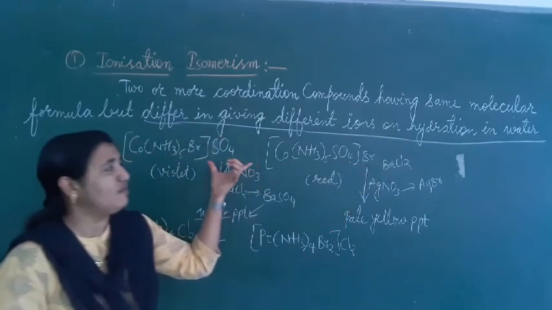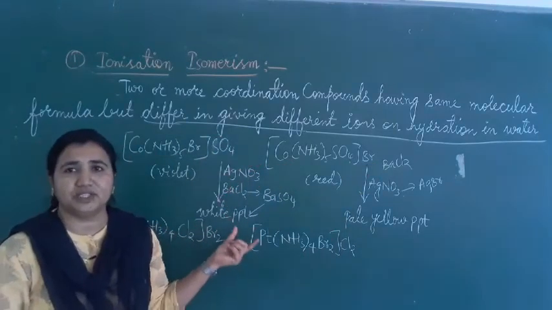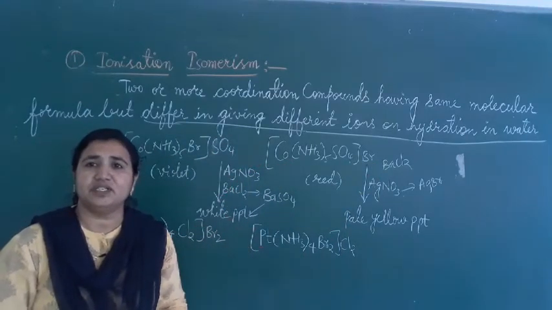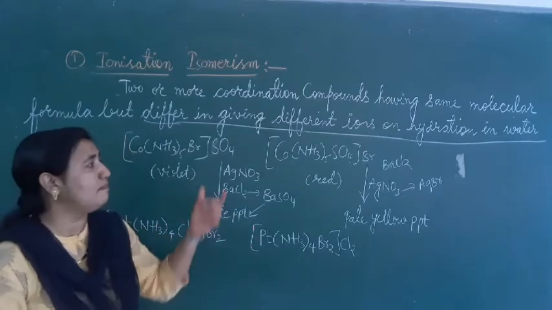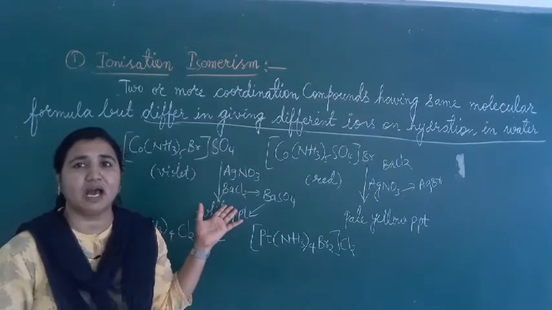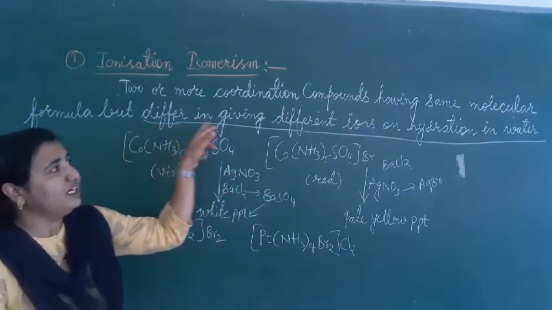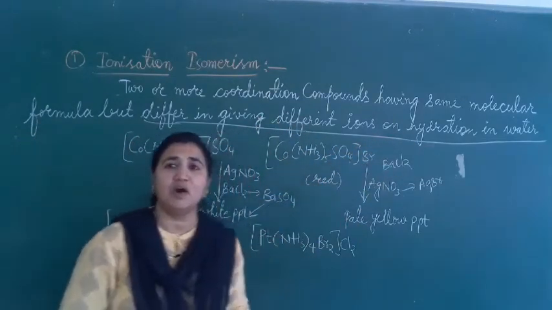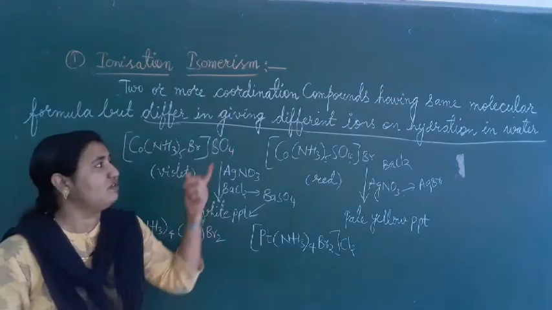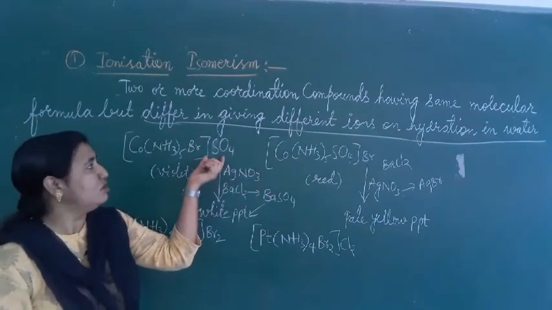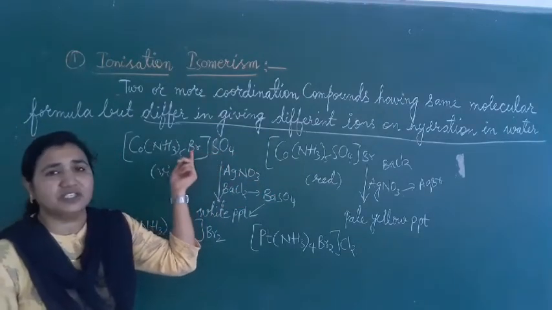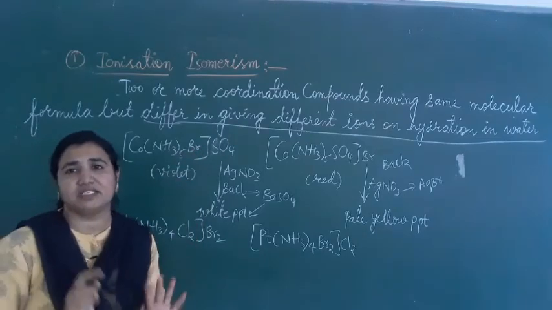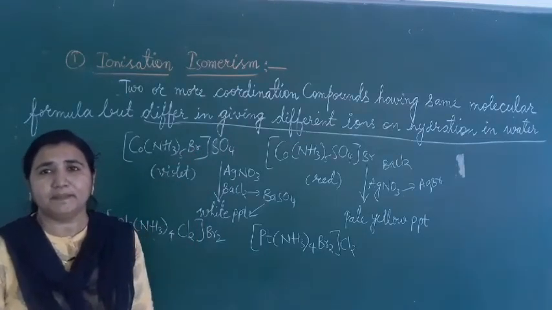Such type of isomerism is called ionization isomerism. Ionization isomerism means compounds having the same molecular formula but differing in giving different ions on hydration in water. You just have to exchange these ions, and that is ionization isomerism.